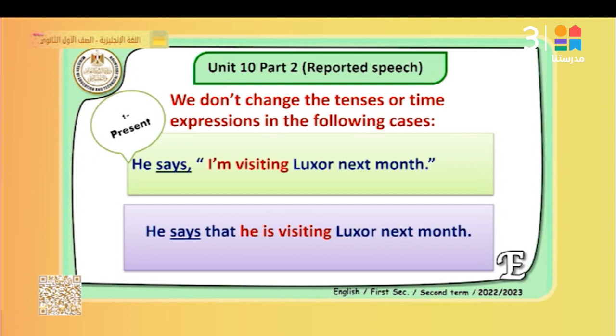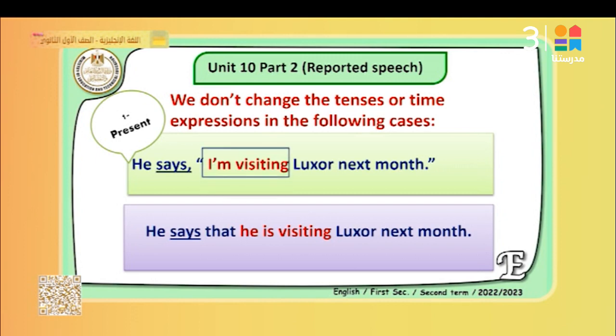Look at these important notes. There are some important notes here that we don't change the tense or the time expression in the following cases. There are some cases, irregular cases, in which we don't change into the past. When don't we change into the past? The first one, when the verb say is present. He says, I am visiting Luxor next month. He says that he is visiting Luxor next month. So here we don't change the verb and we don't change the time expression.